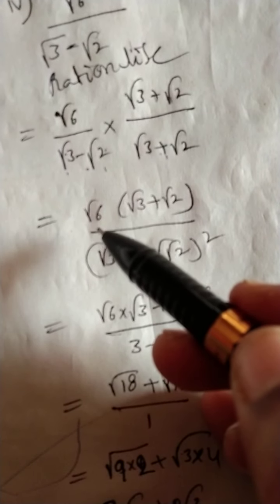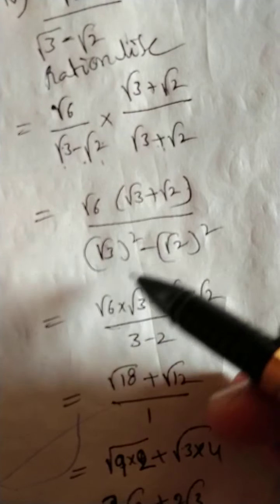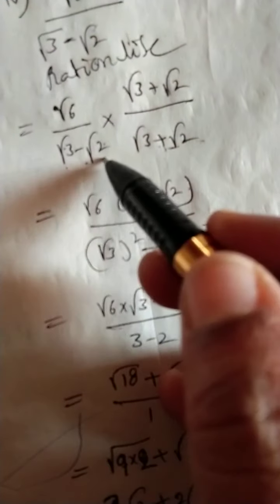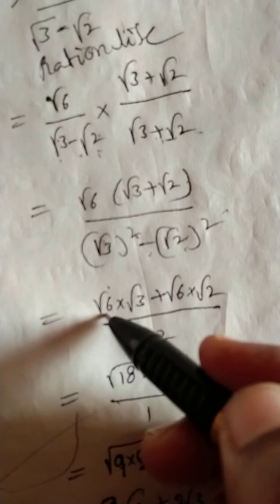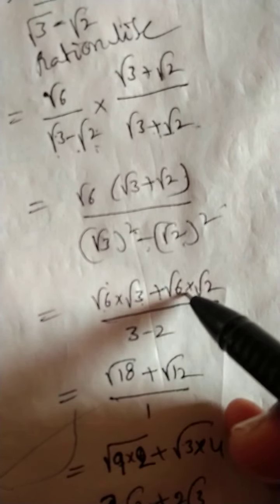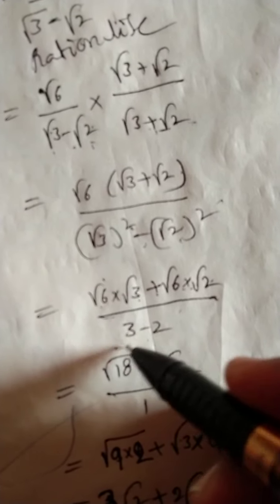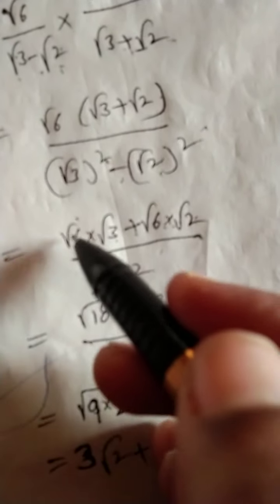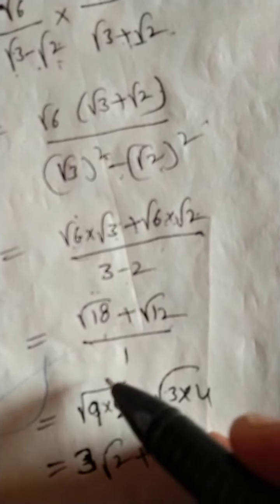Next, root 6 into root 3 plus root 2, divided by a plus b into a minus b, a square minus b square. Okay, root 6 into root 3 plus root 6 into root 2, divided by 3 square minus 2 square, meaning 3 minus 2. Now 6 3s are 18, so root 18 plus root 12, divided by 3 minus 2, which is 1.